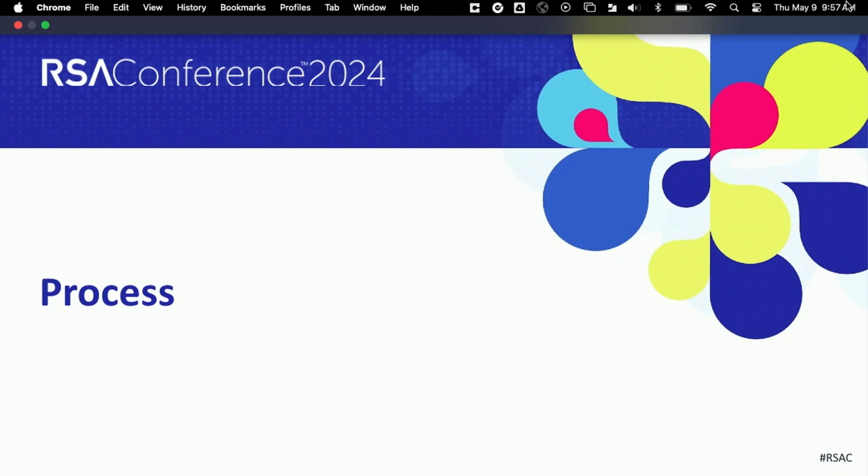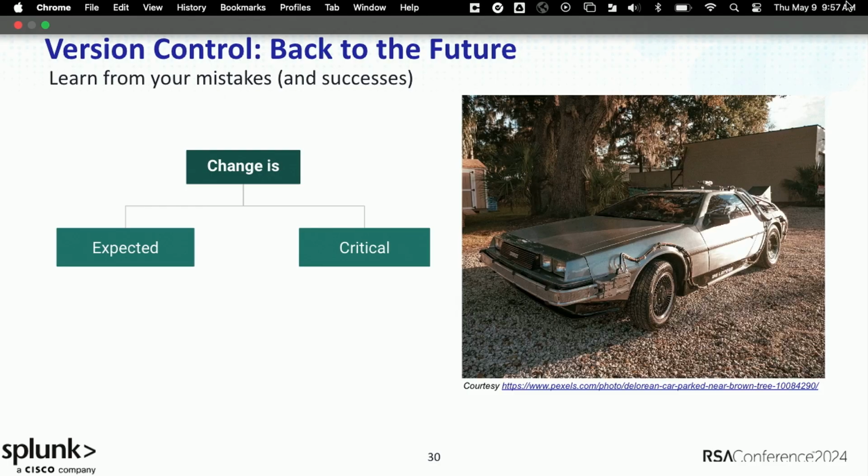Next, let's talk about the actual process that we go through now that we've identified some of those technologies. So how do we tie those different tools together to actually develop something that works at the end of the day? So we all know that change happens all the time in the world. It certainly happens in our industry. It's expected. We don't expect things to stay the same. Obviously, the technologies evolve. And it's also really critical to address those changes so that we know that whatever content that we've built, whatever tooling that we've built is up to date and still works in the environments that it's deployed into. So the positive about change is obviously that it can fix errors or oversights that we had in the past, maybe things that we weren't aware of, maybe things that we become aware of.